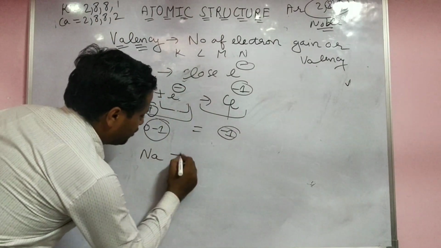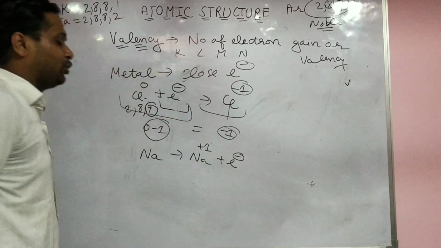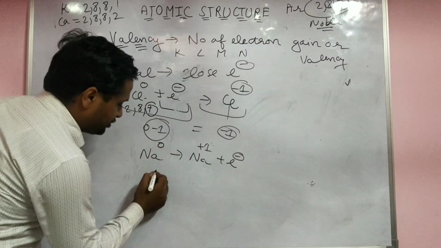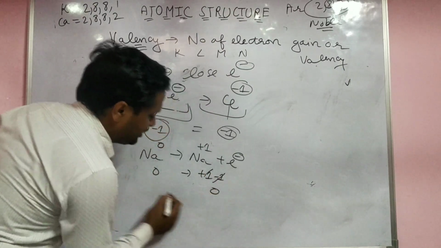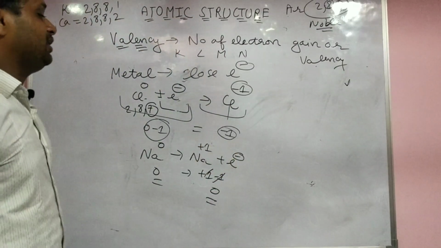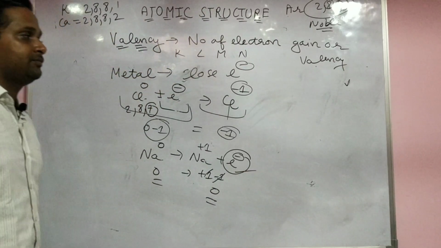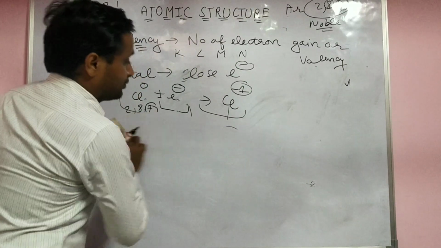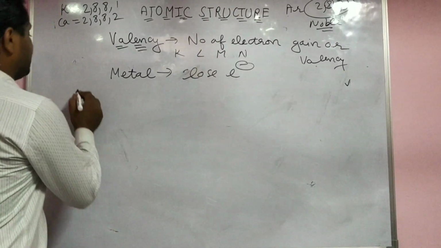When loss of electron is there, the charge will come 1 positive. If 1 electron is lost, 1 positive; 2 positive, like this. Here the overall charge is 0. Here the charge is plus 1, minus 1, overall 0, so the charge on both sides is equal, on the reactant side and the product side. Keep in mind, when loss of electron is there, always put the electron on this side. This was the notation. This was the cation and anion. We discussed the charge one by one.